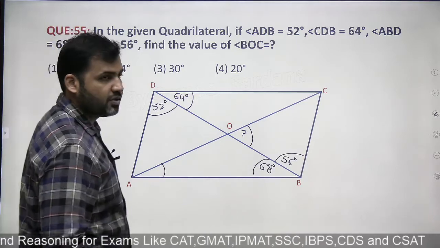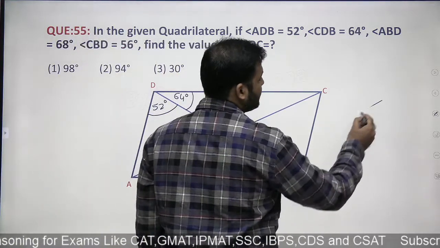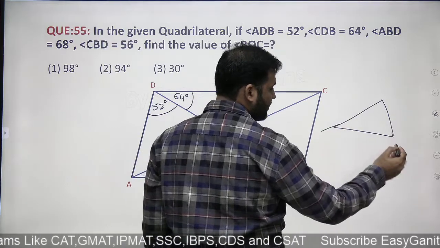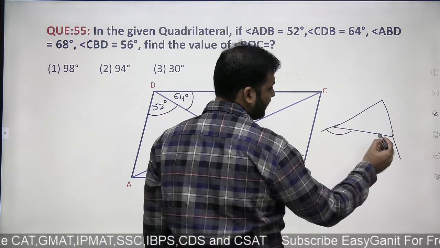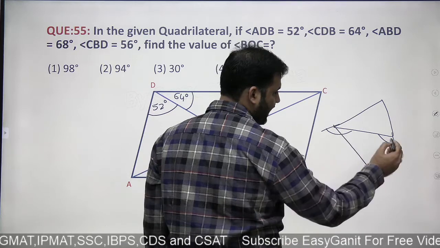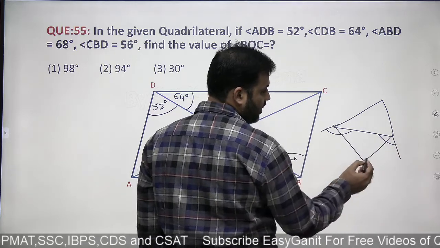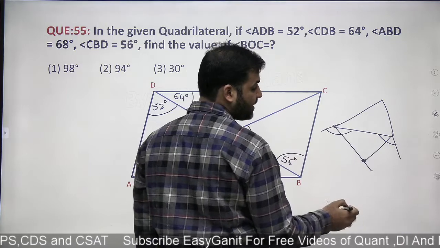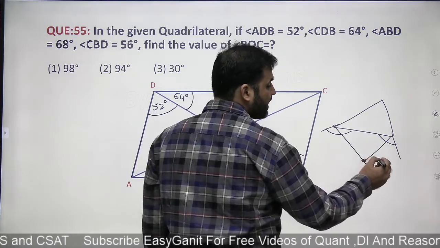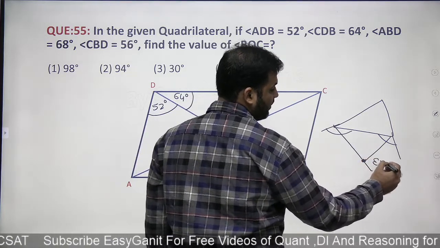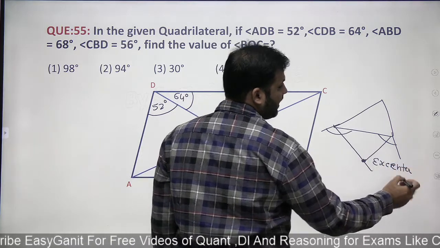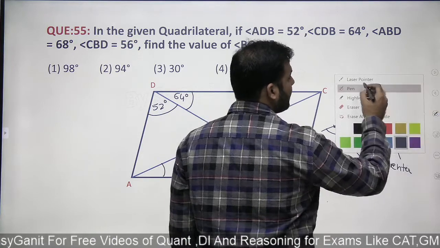And before that, you need to know this property, that in a triangle, if I draw the external angle bisectors, now these are the external angles. If I draw the two external angle bisectors of a triangle, the point of intersection of the external angle bisectors is called the excenter. Right? This is called the excenter.